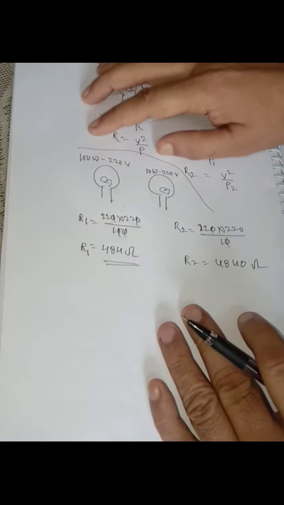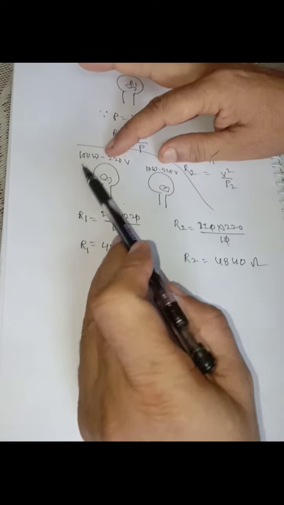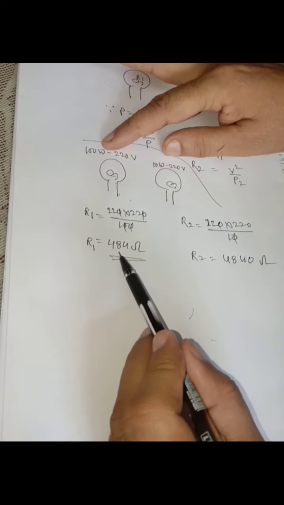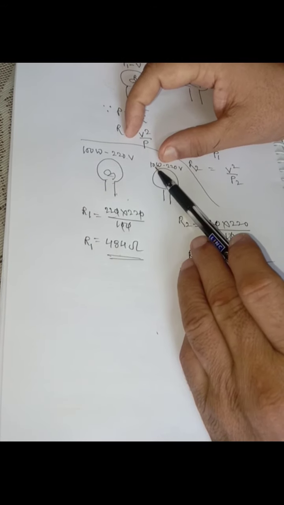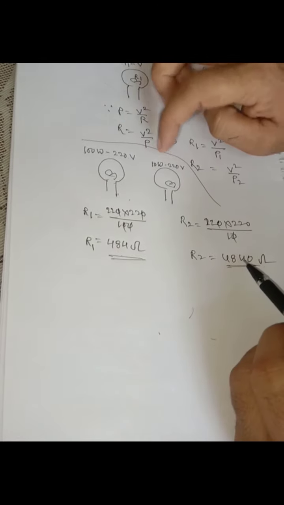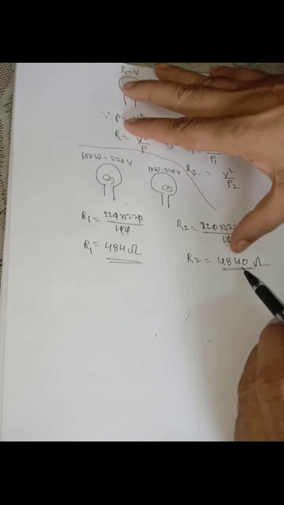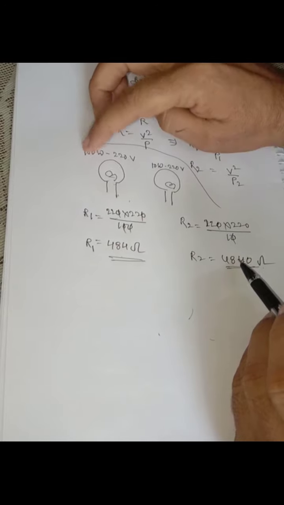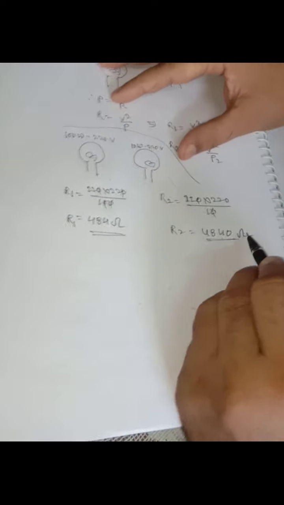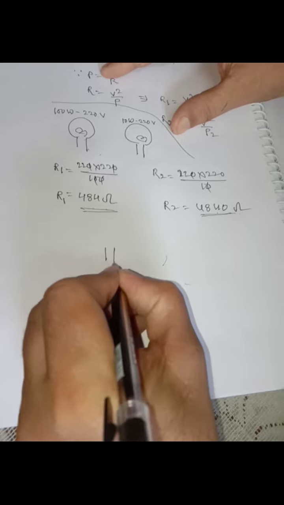To see the result here, the bulb whose power is 100 watt has resistance 484, and the bulb whose power is 10 watt has resistance 4840 ohm. Means the bulb of less power will have more resistance and the bulb of more power will have less resistance. Now suppose these two bulbs of resistance 484 and 4840 are connected in series,